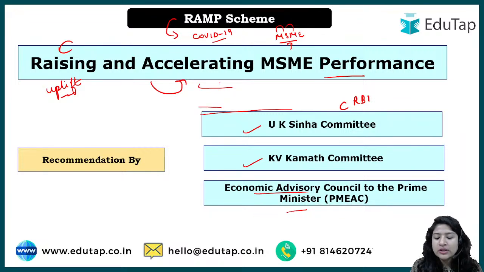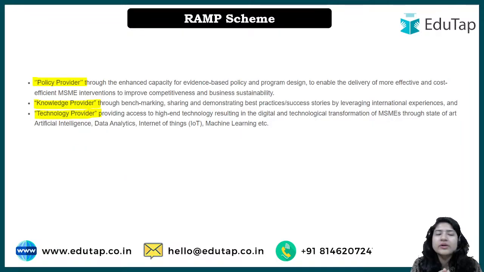So now we have understood the basics, like why this scheme was introduced. Okay, when we talk about accelerating or uplifting any sector, what can be the things that we can do? Whenever we want to accelerate or uplift the condition of a section of society, or a particular sector, the first thing that a country needs is a good policy, right? The policy that will channelize all the programs to achieve that particular target or the objective of the government. So when we talk about the RAMP scheme here, it will act, first of all, as a policy provider.